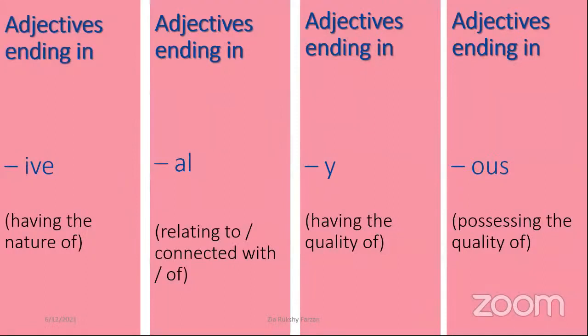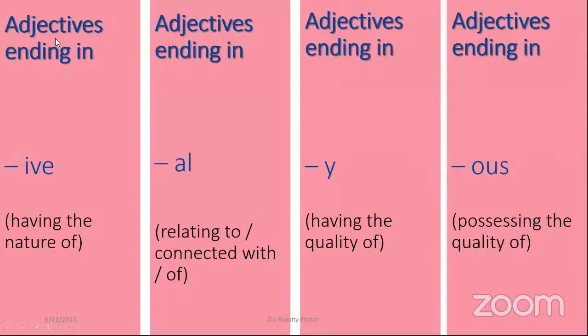Here, if you want, write this down quickly, not everything: adjectives ending in IVE, and write the meaning. And then write down adjectives ending in AL and write the meaning. Quickly write this down so we can move to the activities.